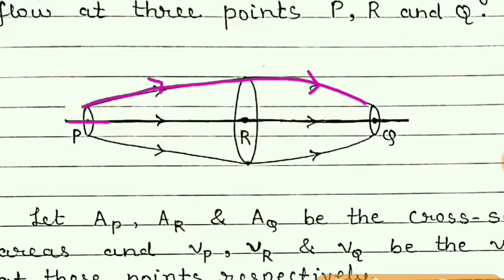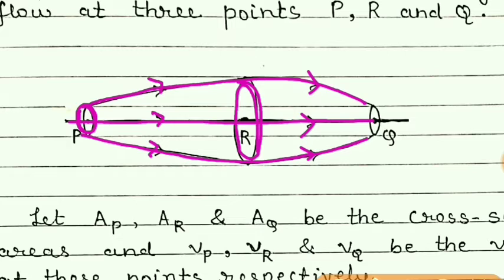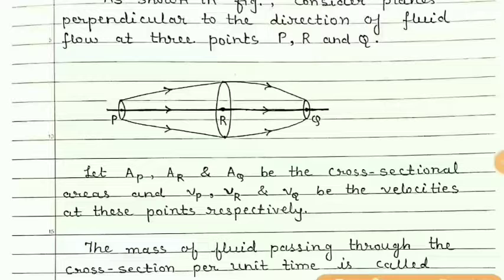We can draw infinite streamlines, but here 3 streamlines are shown, and at point P this is a plane, or we can say a cross section which is perpendicular to the flow. Another cross section at point R is perpendicular to the flow of the fluid, and this is point Q.